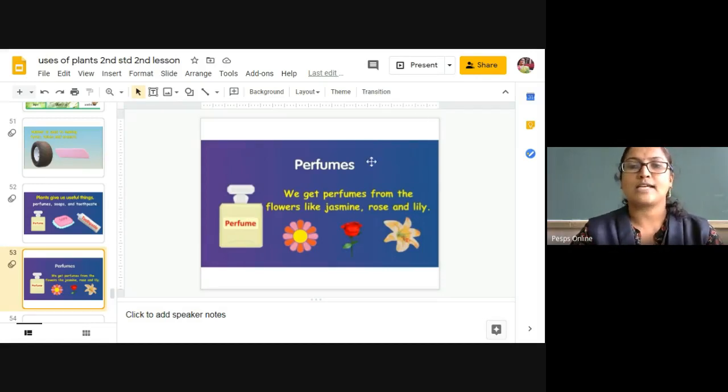So jasmine, malige hoovu, rose and the lily flower. From these flowers we are going to get good fragranced perfumes.